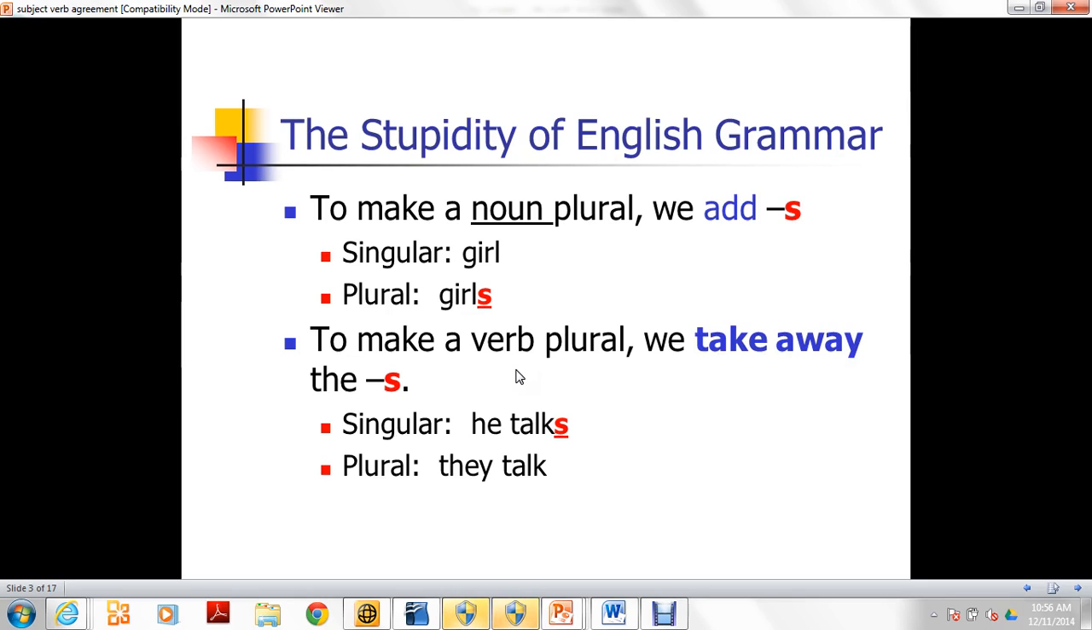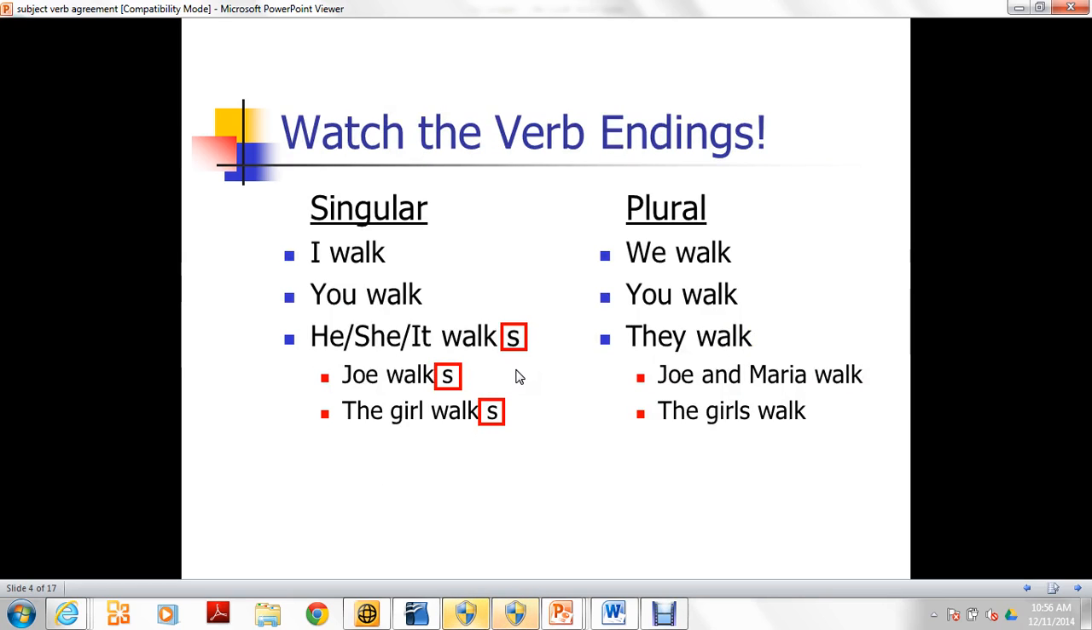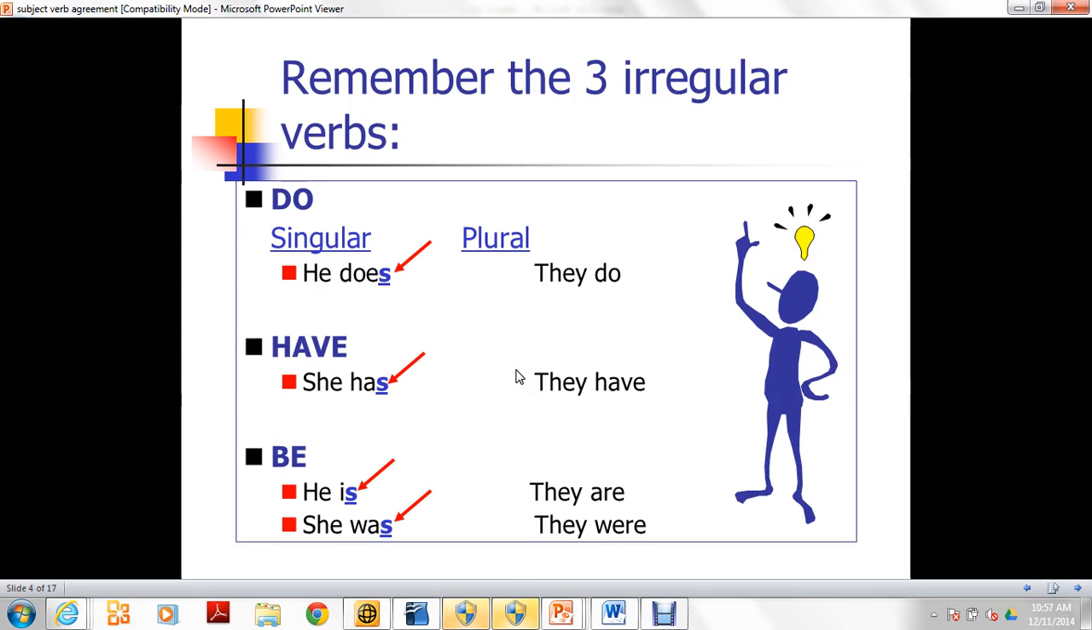So the singular of talk is talks, and the plural form of talk is talk. Very good. Watch the verb ending. Singular, I walk. Plural, we walk. Singular, you walk. Plural, you walk. Singular, he, she, it walks. Plural, they walk. Singular, Joe walks. Plural, Joe and Maria walk. Singular, the girl walks. Plural, the girls walk. Very good. Remember the three irregular verbs.